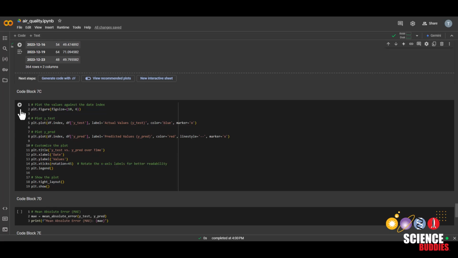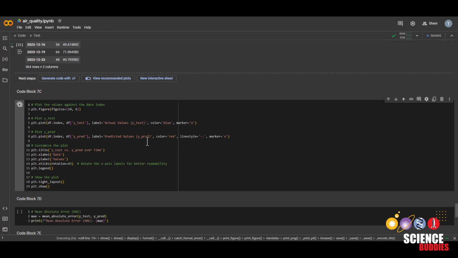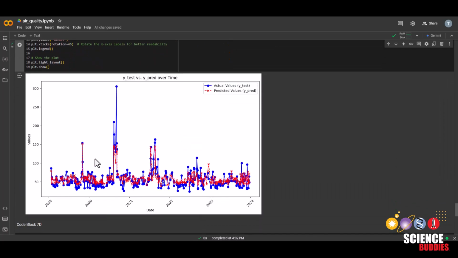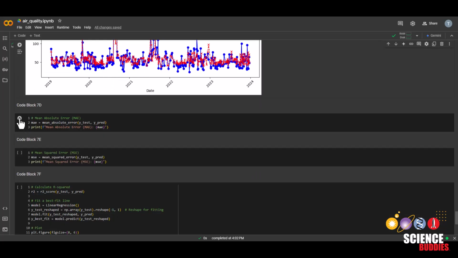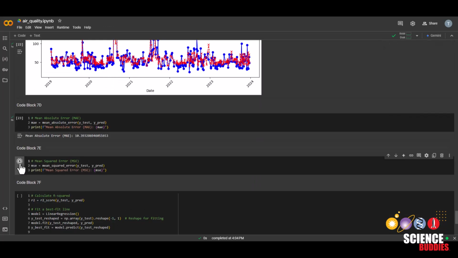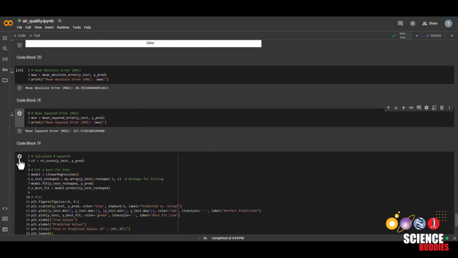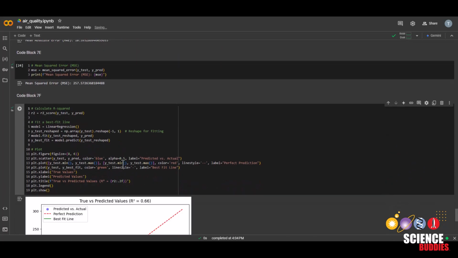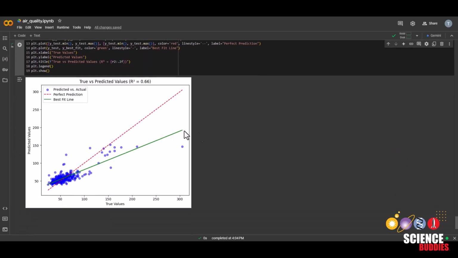And now we can plot the predicted values and the actual values on a graph. And for my model, we can see that the red line, which is the predicted value, is typically pretty close to the actual value, except for this outlier right here when the AQI was really high. The last 3 code blocks will print out the mean absolute error, the mean squared error, and the R-squared values. And for an explanation for what these values mean, check out the project page.